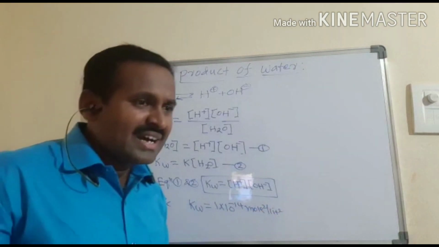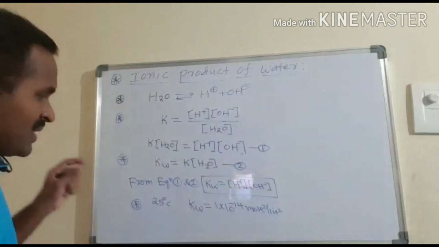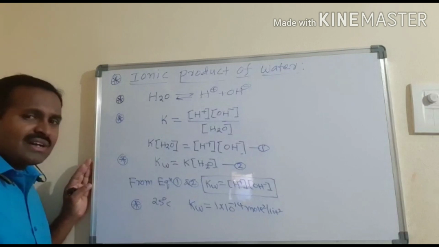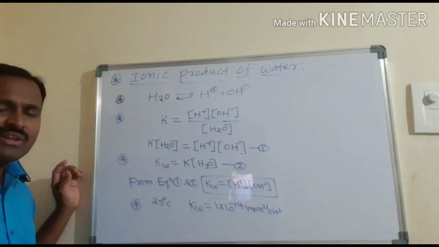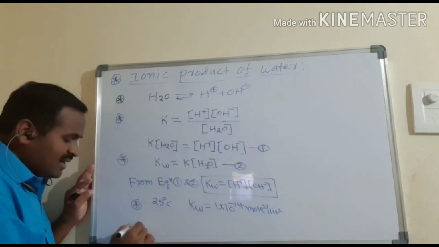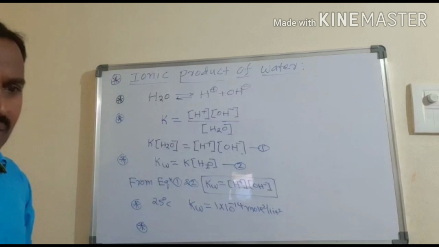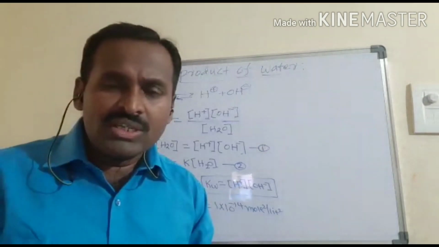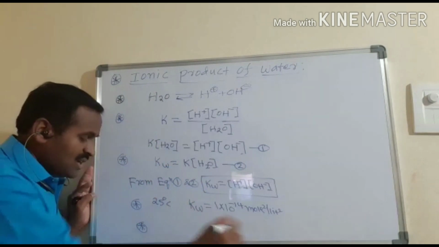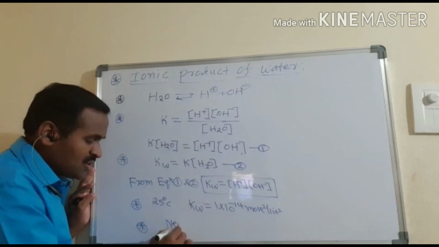This value is constant at 25 degrees centigrade, whereas at other temperatures its value will definitely change, right? I can write here that water is a pure conductor, and it is a neutral solution. So from that I can write that water is a neutral solution.